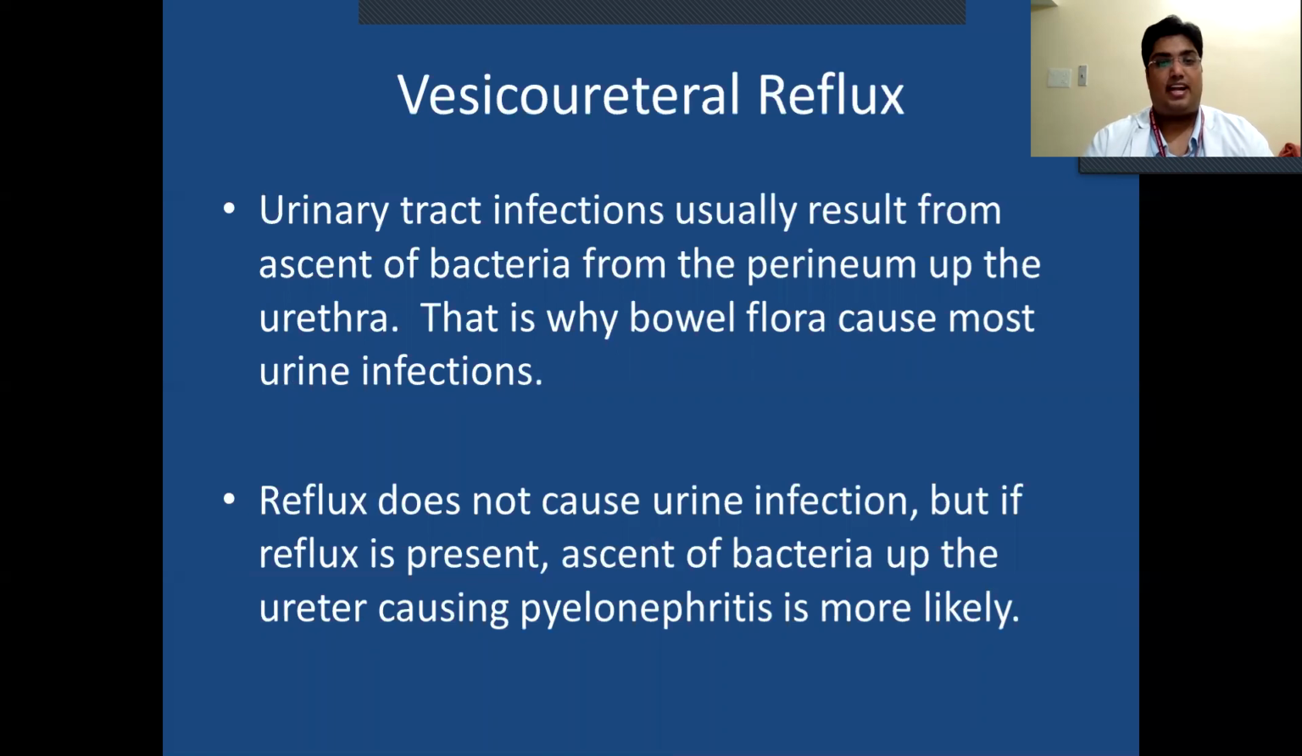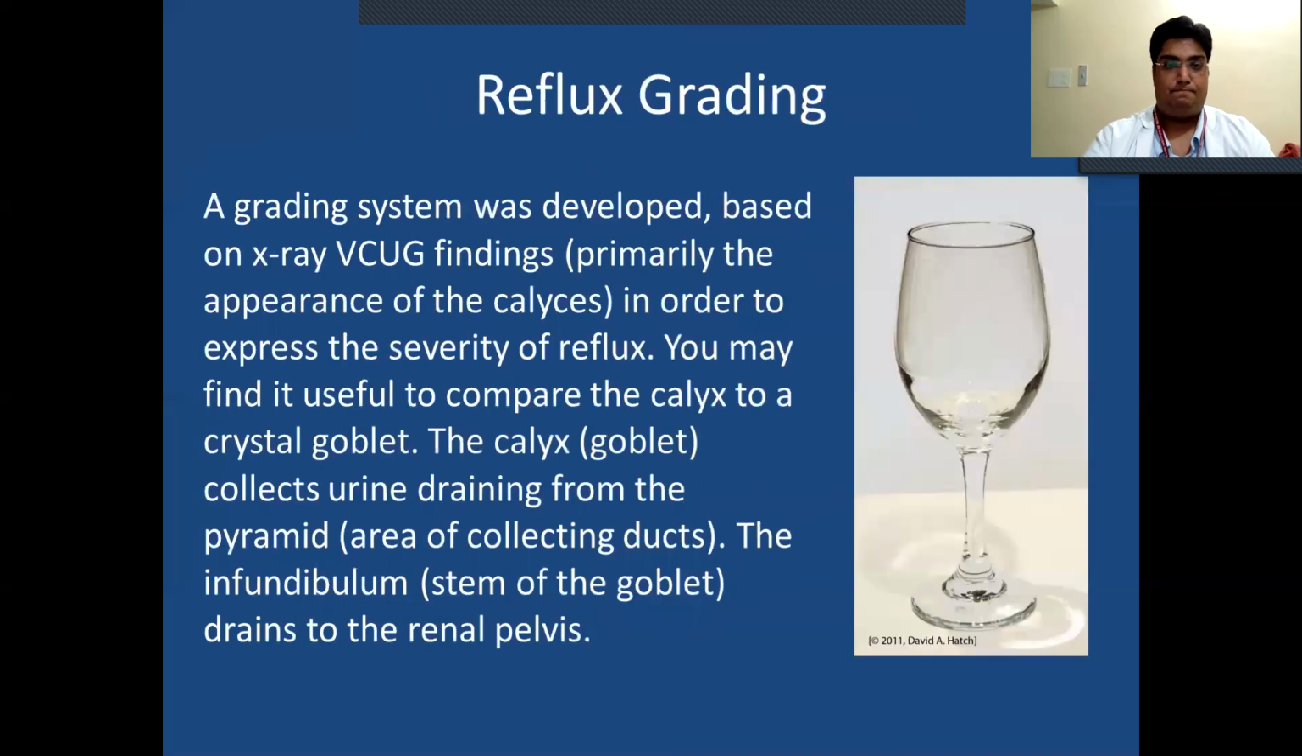Vesicoureteral reflux. Urinary tract infection usually results from ascent of bacteria from the perineum up the urethra. That's why bowel flora causes most urine infections. Reflux does not cause urine infection, but if reflux is present, ascent of bacteria up the ureter makes pyelonephritis more likely.